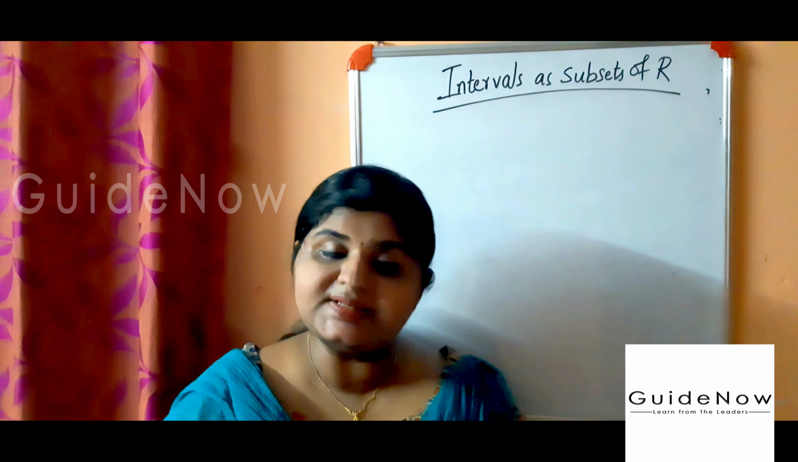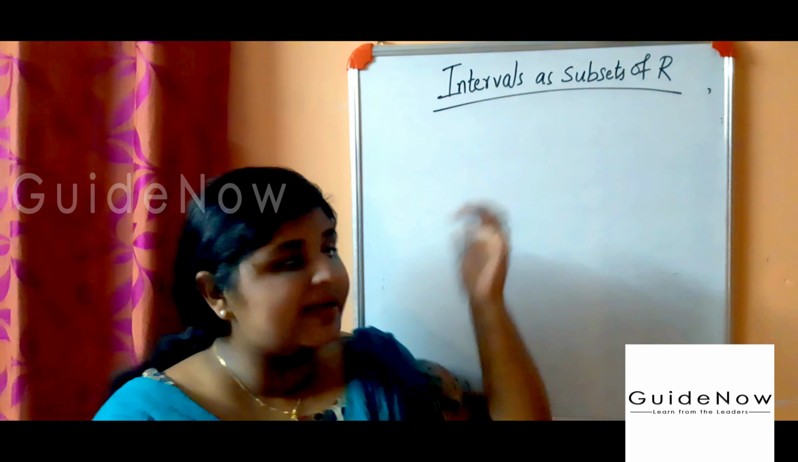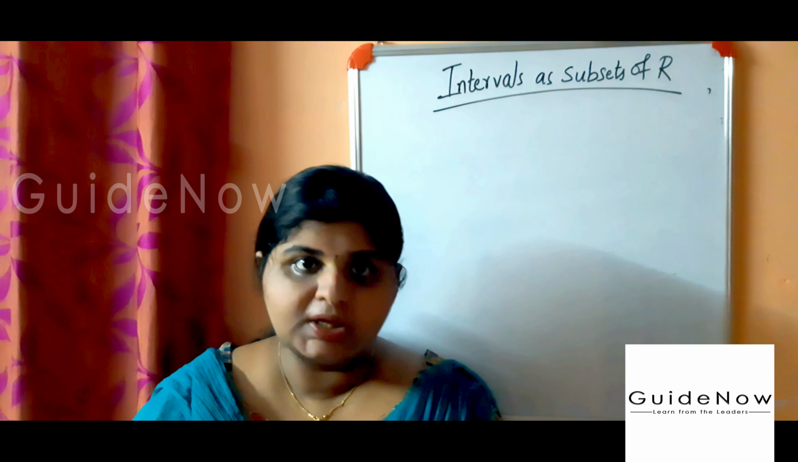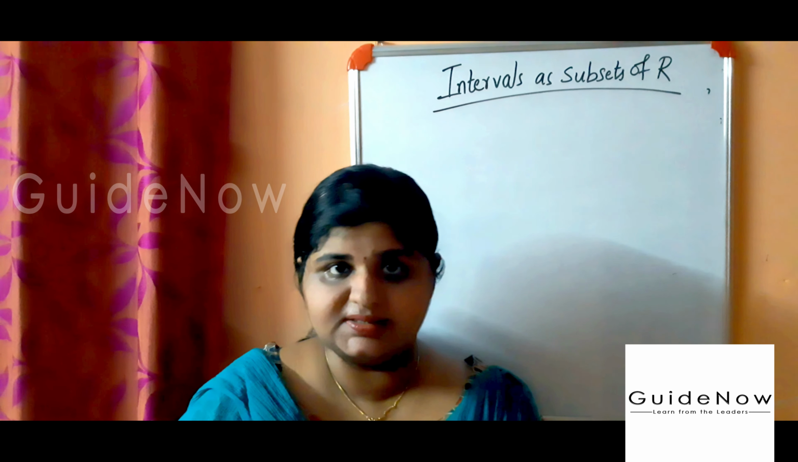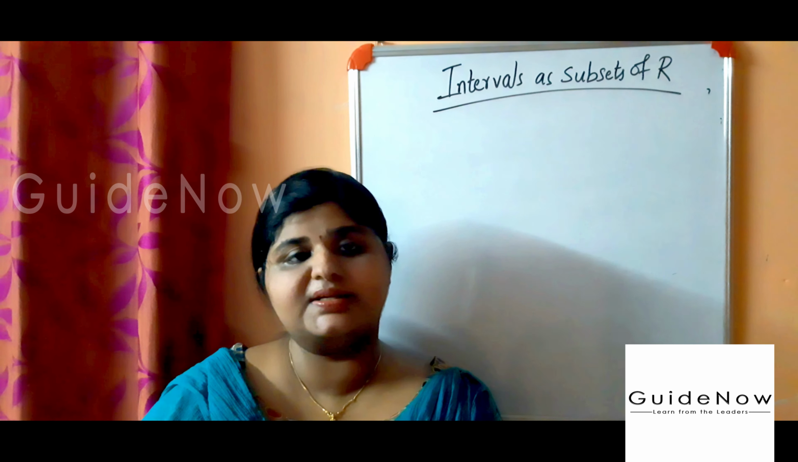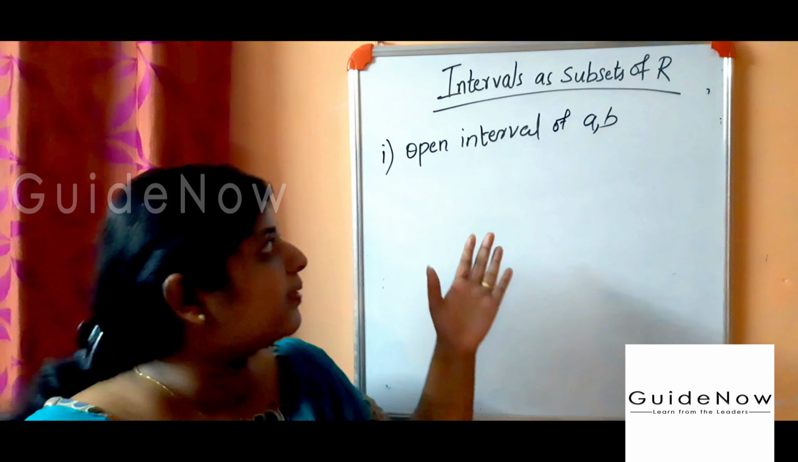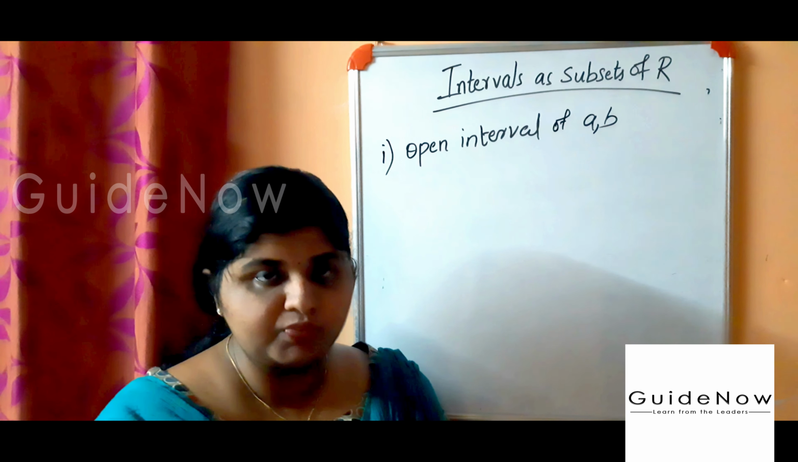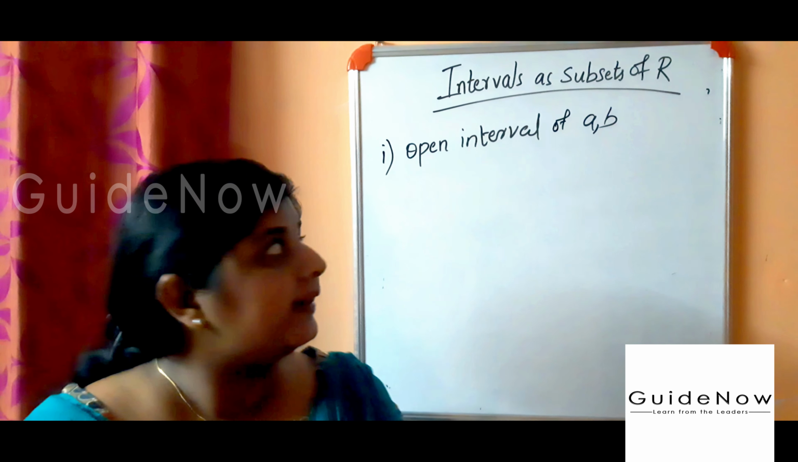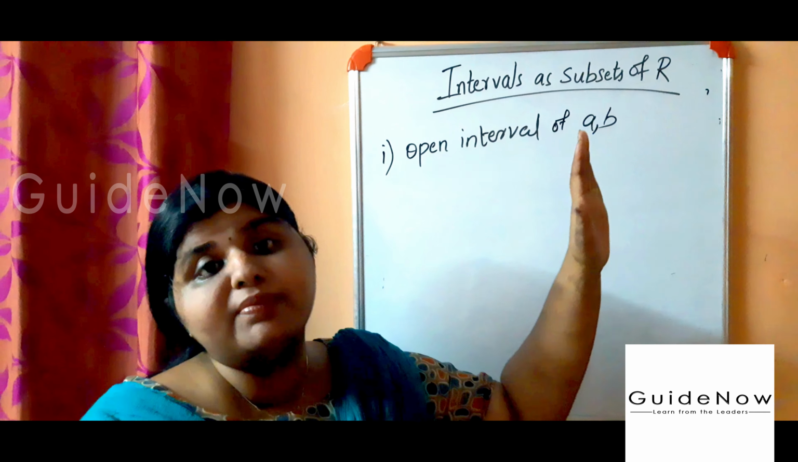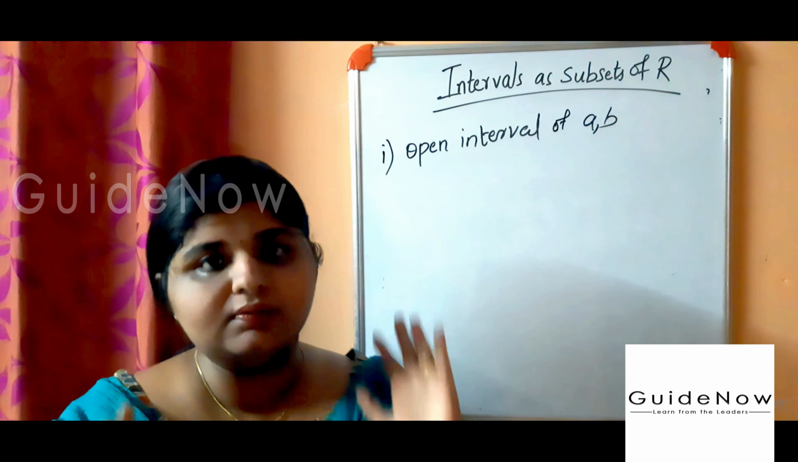Now we are discussing intervals as subsets of R. There are 4 types of intervals that are subsets of R. First, we are discussing open intervals of a and b. Open interval means that in this interval, a and b are not included, but the numbers between a and b are included.